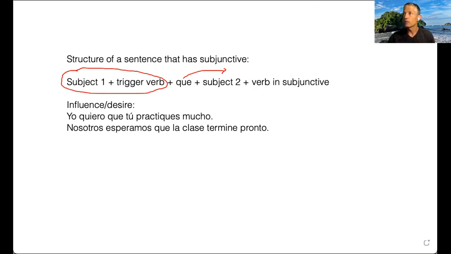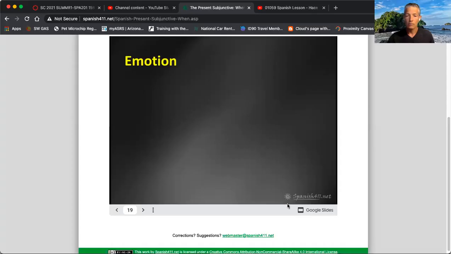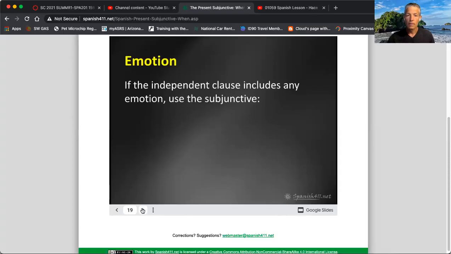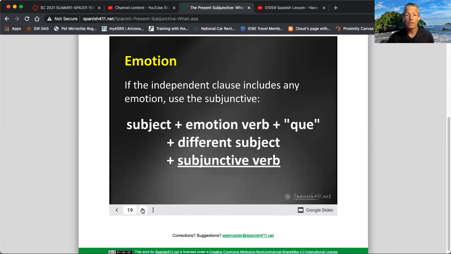Now we're going to learn emotion expression. It's the same structure, only instead of influencing someone else to do something, we're going to express emotion. And here's how it works. If your independent clause, in other words, the first part of the sentence, includes any kind of emotion, happy, sad, angry, it bothers me, it's awesome, it's terrible, those are all emotions, you're going to use the subjunctive in the second part of the sentence.